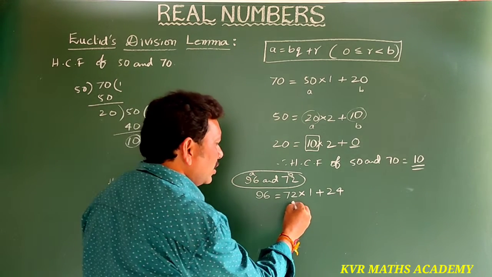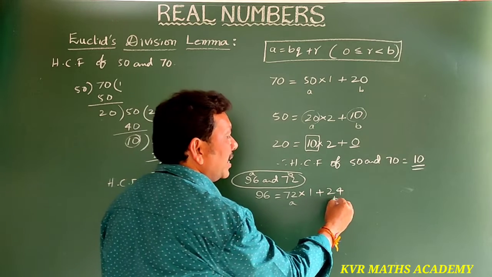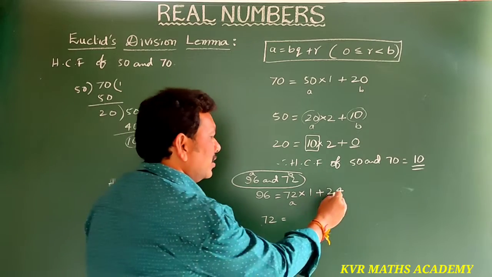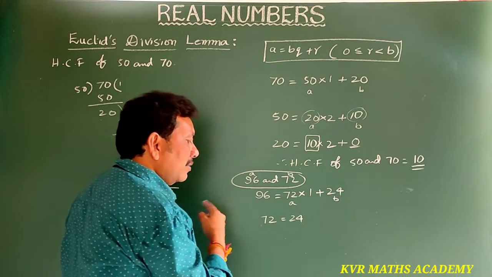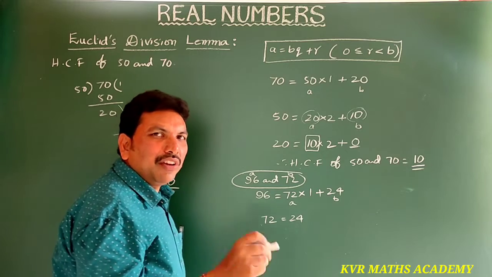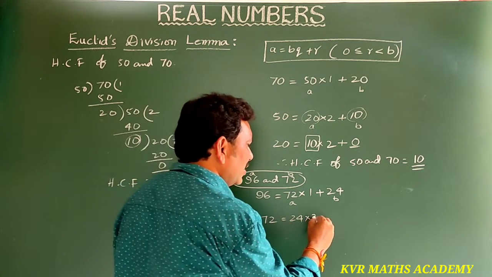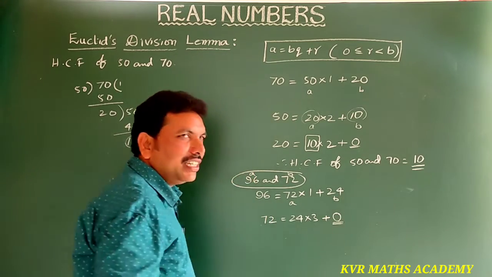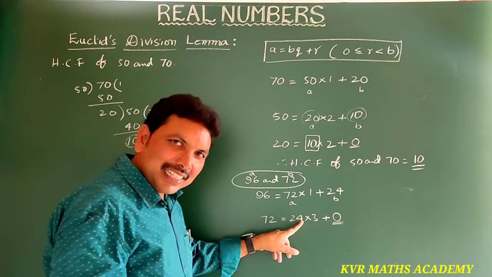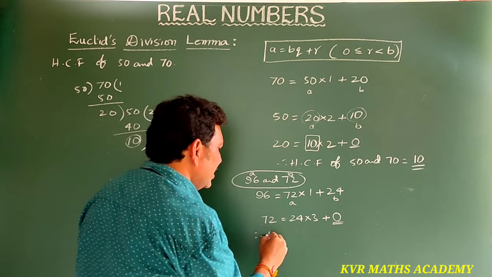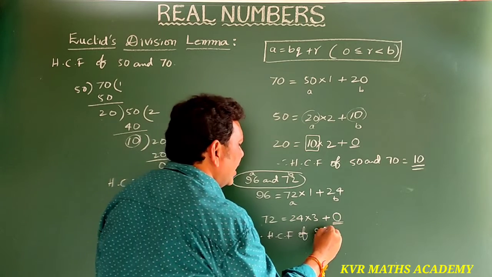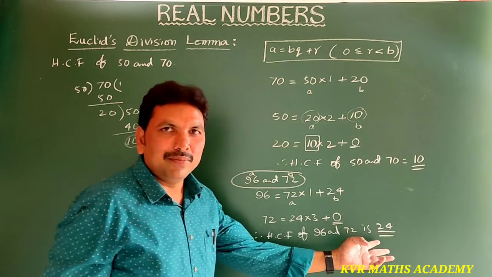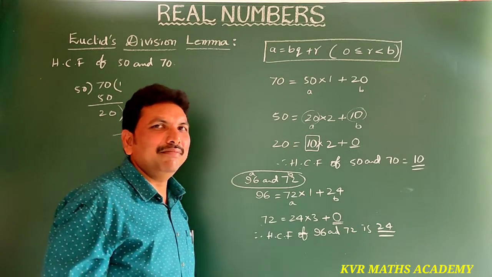Now this should be taken as A and this as B. So 72 = BQ + R. How many times does 24 go into 72? 24 threes are exactly 72. The remainder is 0. So the HCF is exactly 24. Therefore the HCF of 96 and 72 is 24. Have you understood clearly? Note it down.